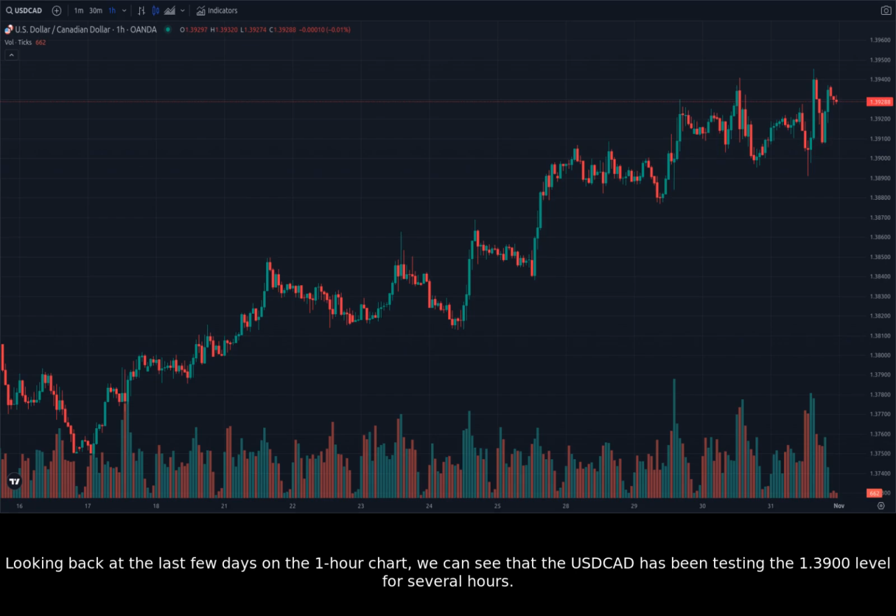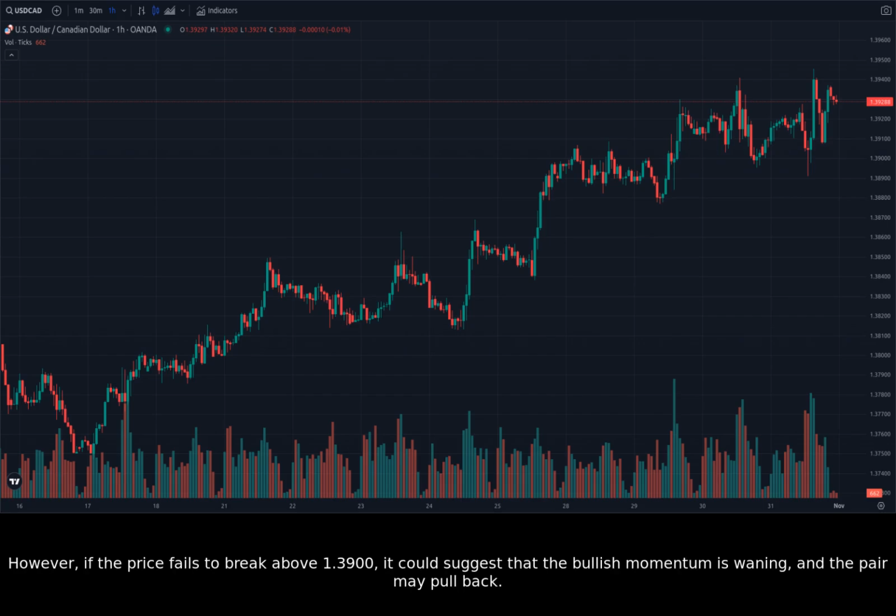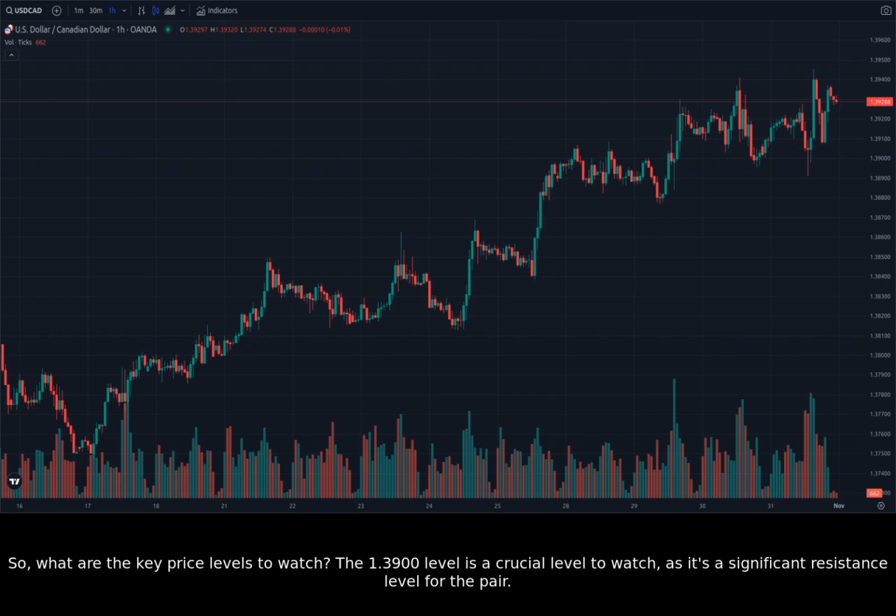Looking back at the last few days on the 1-hour chart, we can see that the USDCAD has been testing the 1.3900 level for several hours. This suggests that this level is a significant resistance level for the pair. If the USDCAD manages to break above this level, it could signal a continuation of the bullish trend. However, if the price fails to break above 1.3900, it could suggest that the bullish momentum is waning and the pair may pull back. So, what are the key price levels to watch?